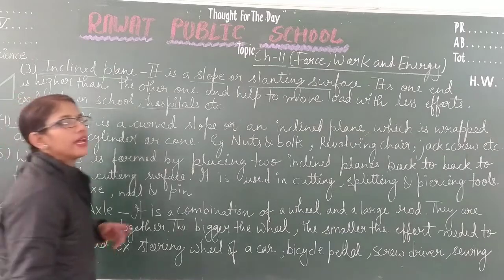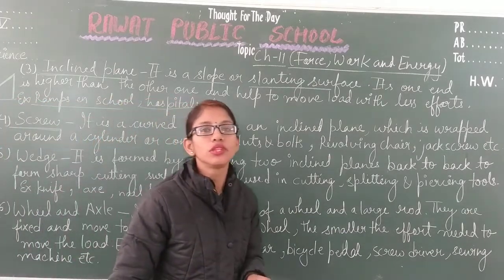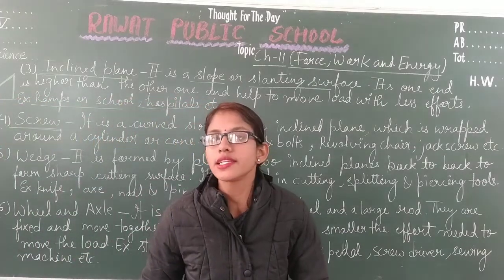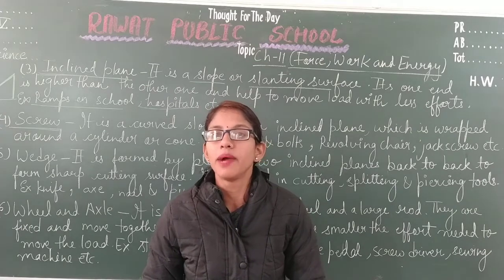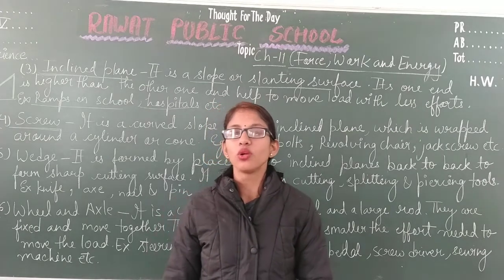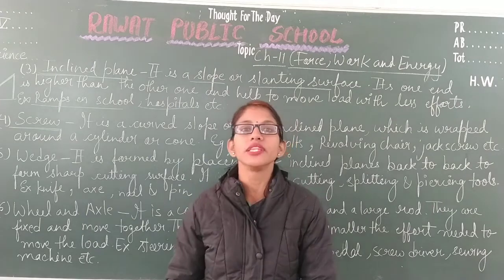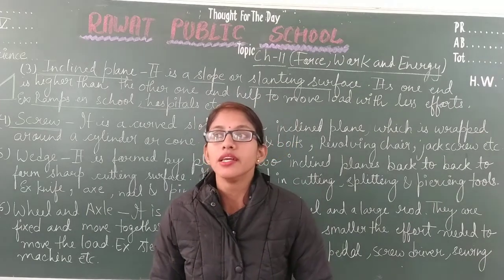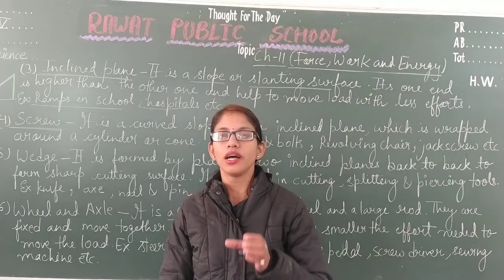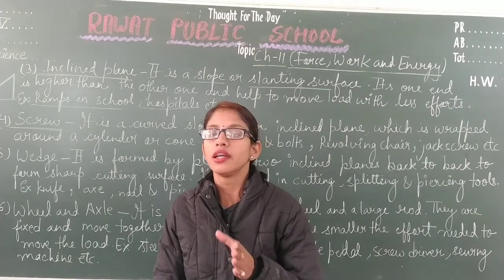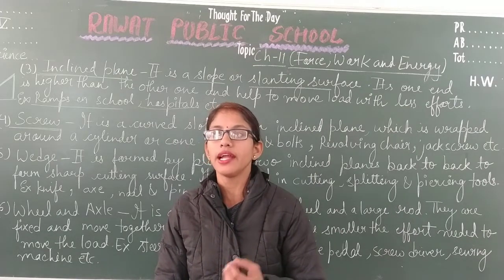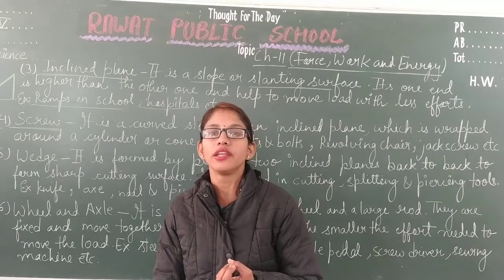This screw helps us to hold two things through longer distances and provides a better grip. But if we hold two objects with the help of a nail, they hold through a lesser distance, only the length of the nail, and the grip is not very strong as in screws.